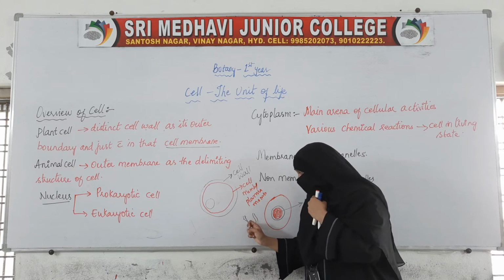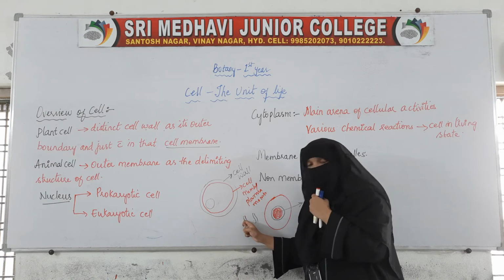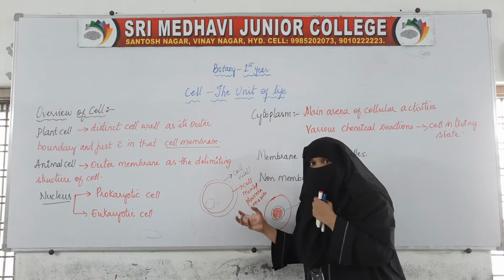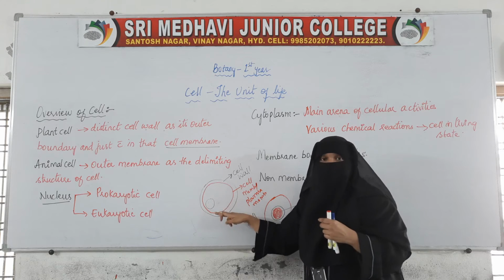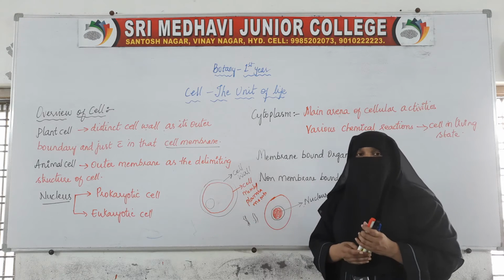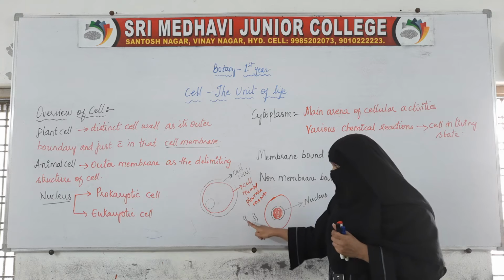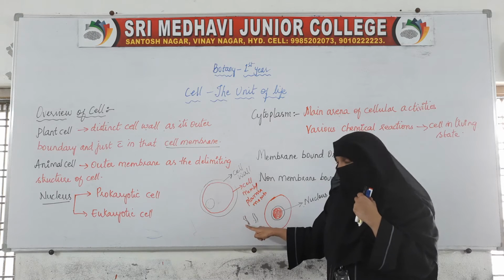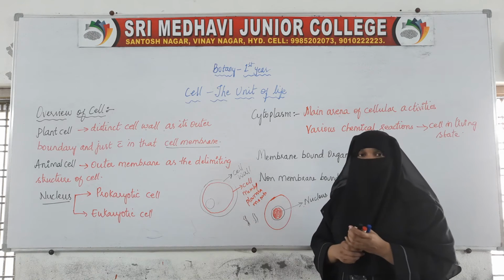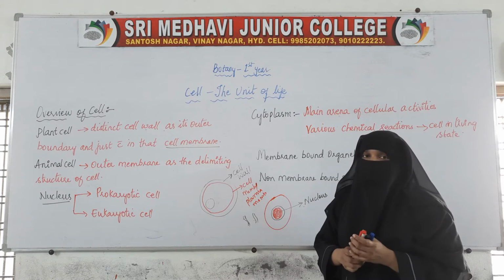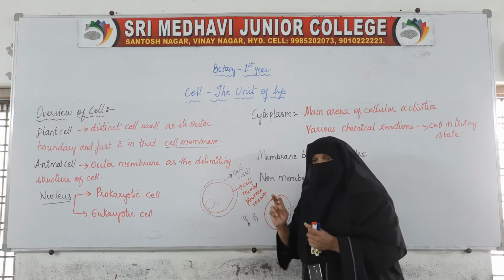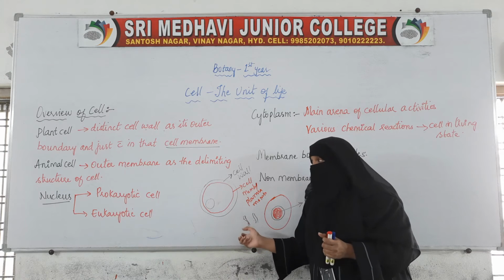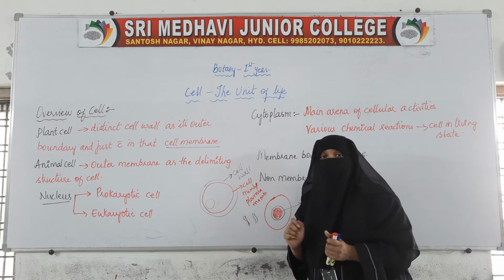So this nucleus is stained because many things are present; it is filled with this genetic material. On the genetic material we find the chromosomes, and on the chromosomes we find the genes.